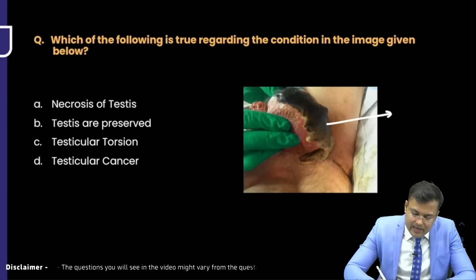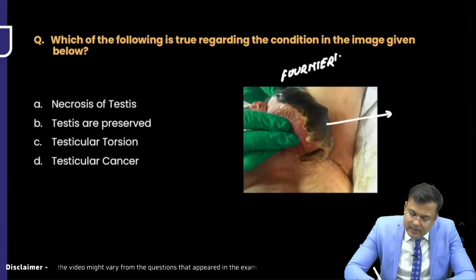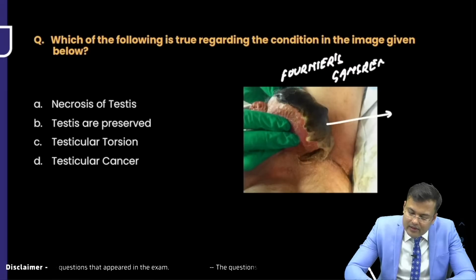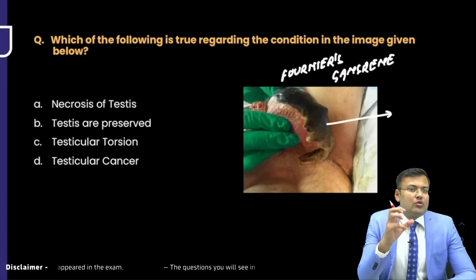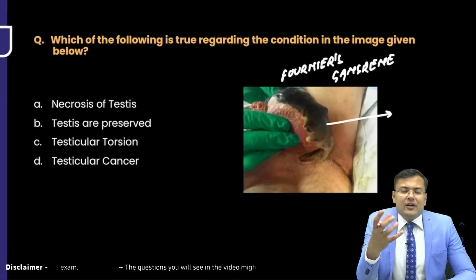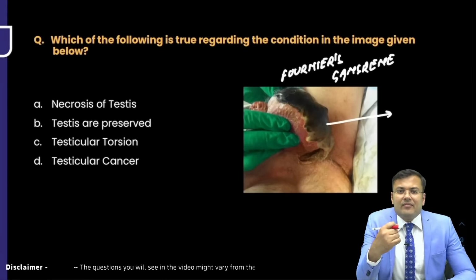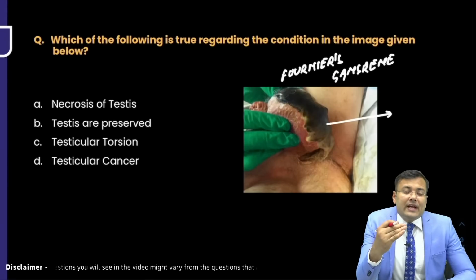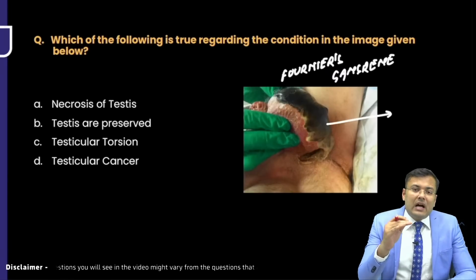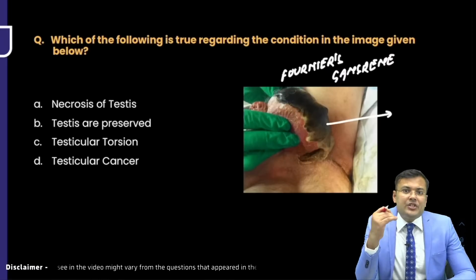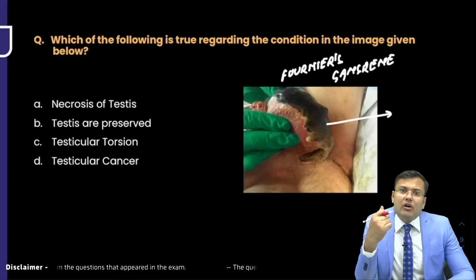I'm waiting for your reply. What is the diagnosis? All of you know that this is Fournier's gangrene. What is the other name? Idiopathic scrotal gangrene. So it is a kind of necrotizing fasciitis. It means the structures are involved till deep fascia. So skin, superficial fascia, deep fascia is involved.